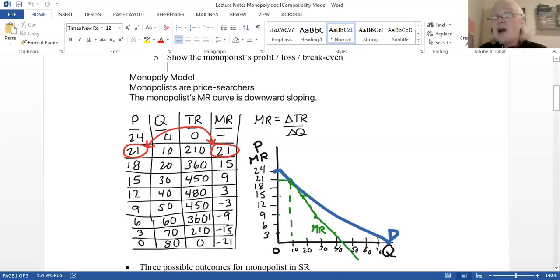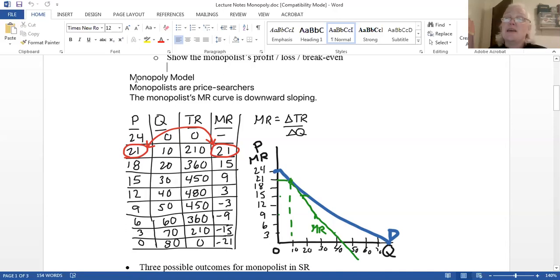But anyways, what we've got here, look at these first two columns on the left, the P and the Q. That's a demand schedule. So this is a demand schedule for pizzas, okay? And I've got the prices going down from a high of 24. Nobody'd be willing to pay $24 for a large pizza. In $3 increments, 24, 21, 18, 15, and so on, all the way down to 0. If the firm was giving the pizzas away, they could give away 80 pizzas a night, okay? And so as we drop the price $3, our quantity demanded increases by 10. So 0 to 10, 10 to 20, 20 to 30, and so on.